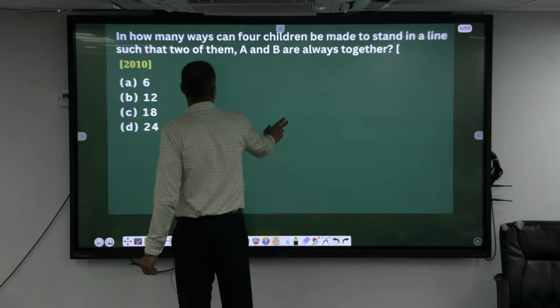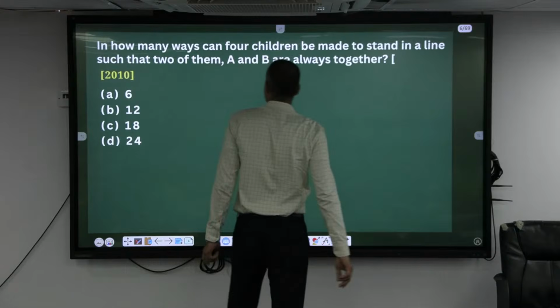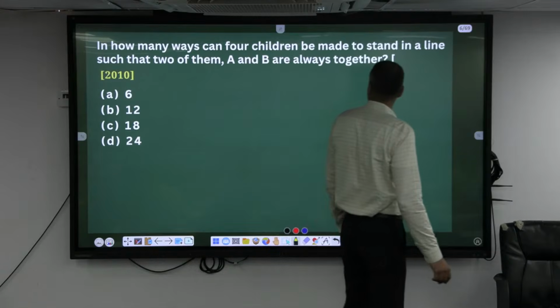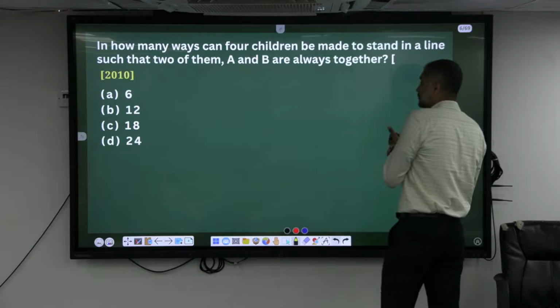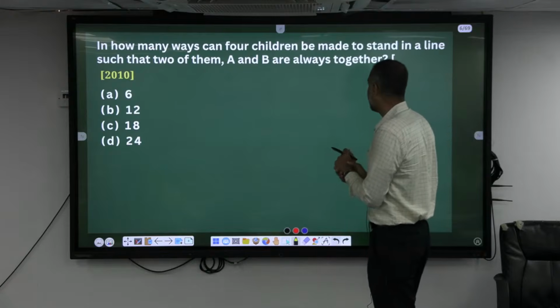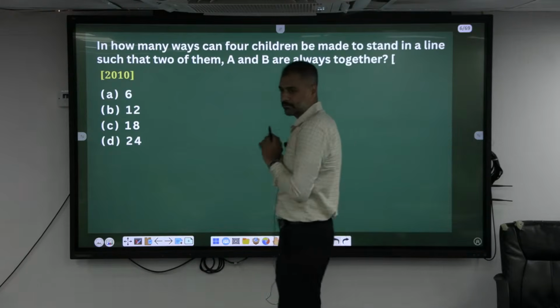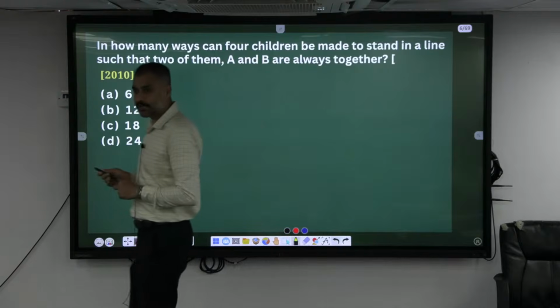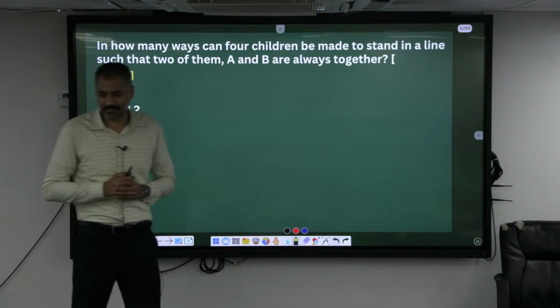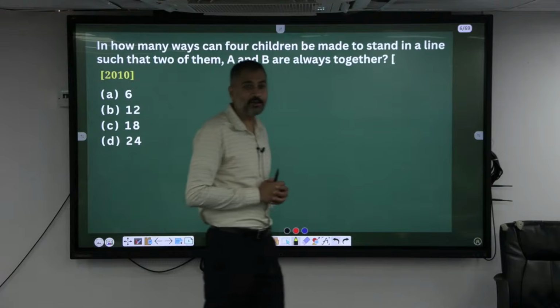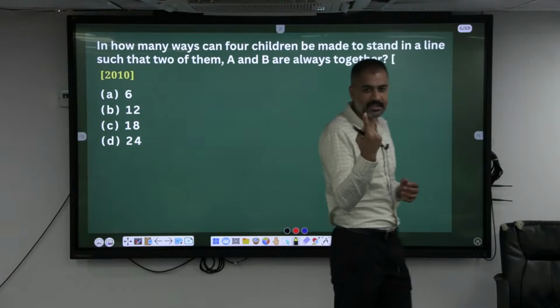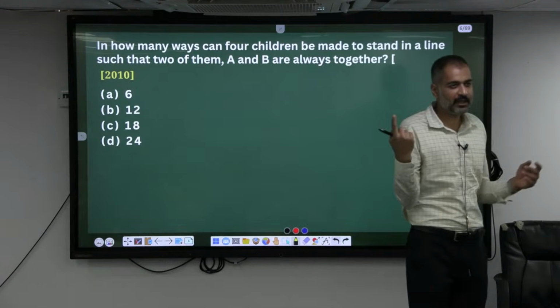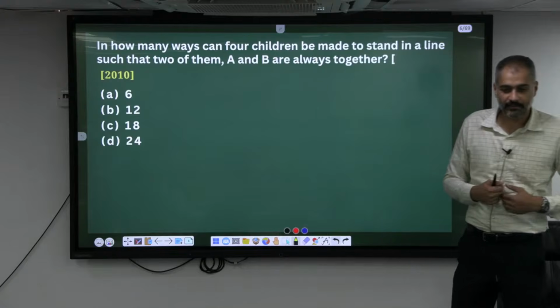In how many ways can 4 children be made to stand in a line such that 2 of them, A and B, are always together? This is not together. Together. They have to be together. Okay, we have done these kind of questions. You know what to do when they are together. Tie them up and consider them as one. Wherever they go together.